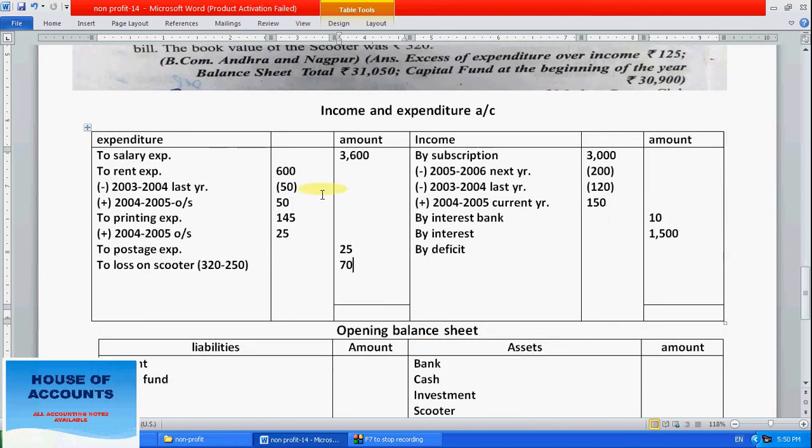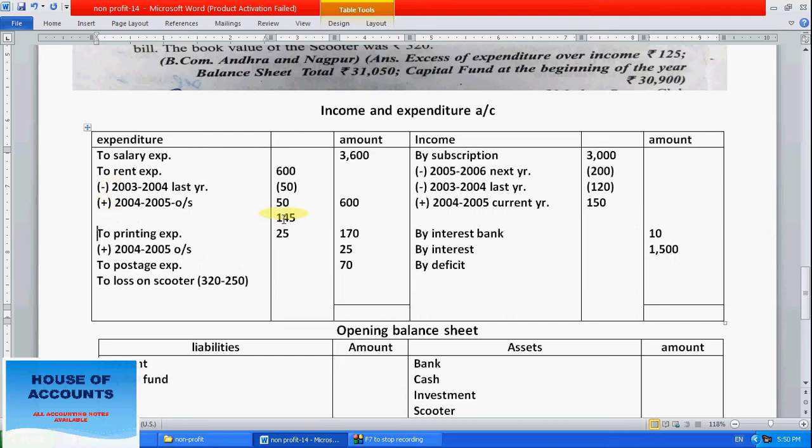So now calculate. Okay, here is the rent. 50 is deducted, till here it is 600 only, and these two will continue to 145, 150, 160, 170, overall 170. So write the subscription amount also, otherwise we can do it like this for clearer information.